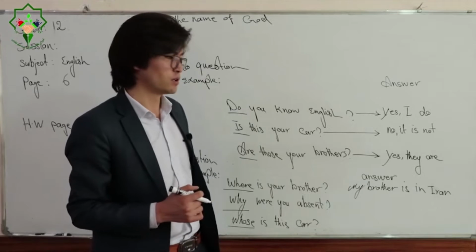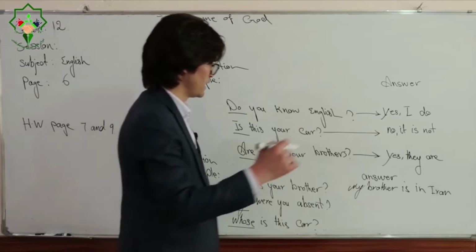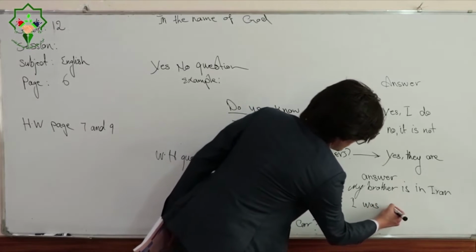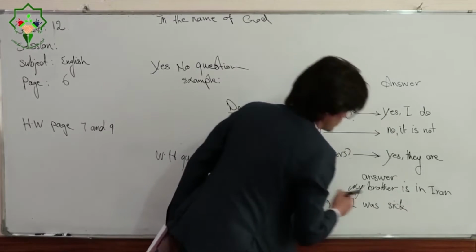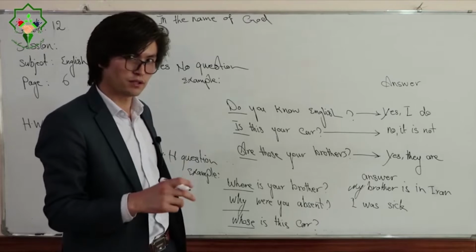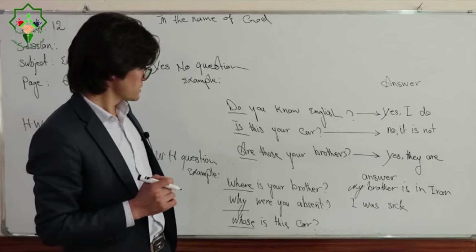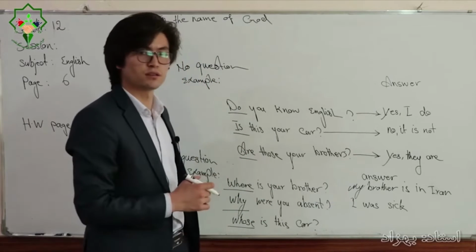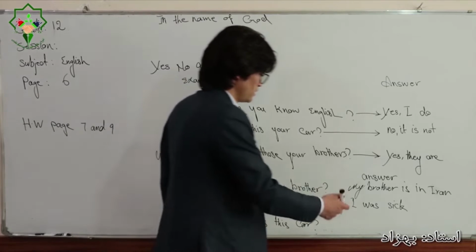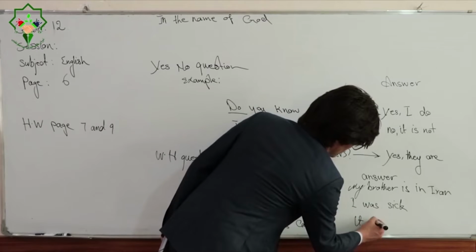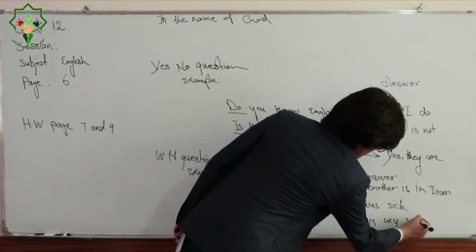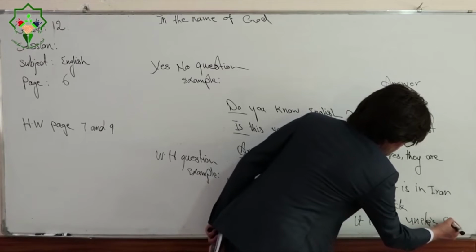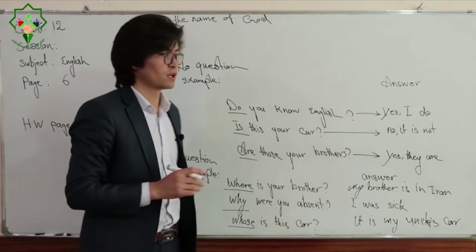Why were you absent? As an answer, you can say, for example, I was sick. I was sick. You have to give complete information. Whose is this car? In this case also you cannot say no or yes. You have to say, it is my uncle's car. Got it? So that's all.